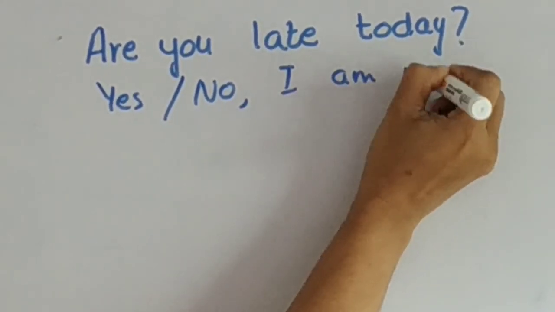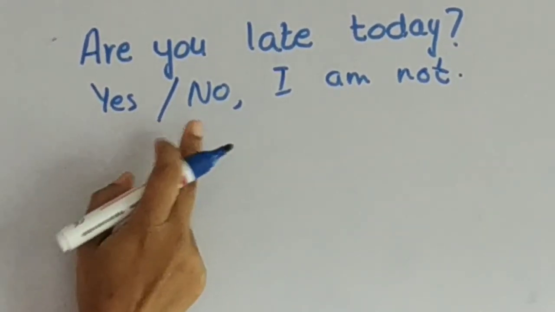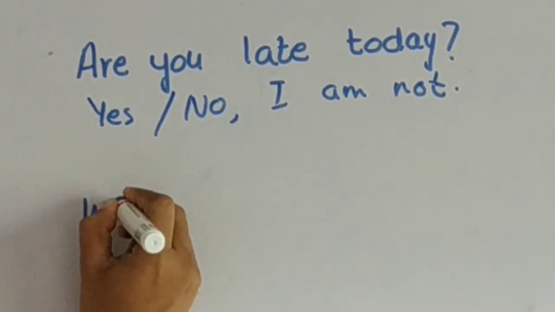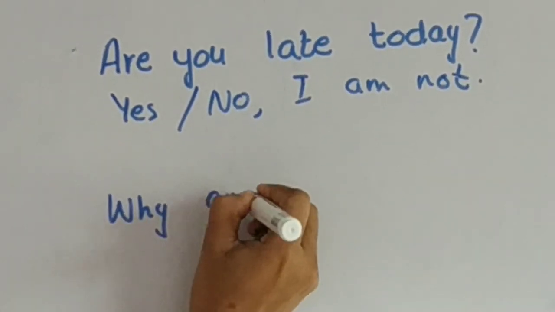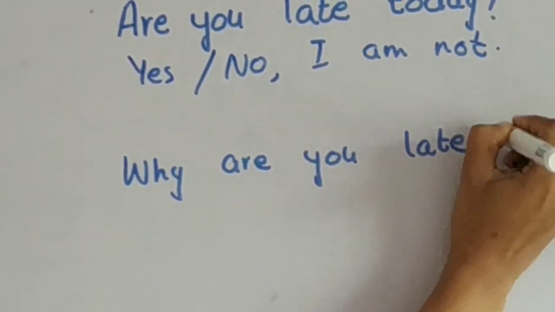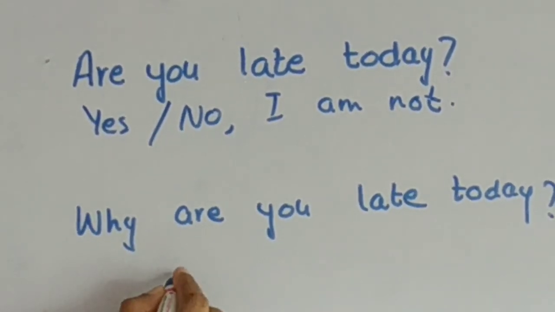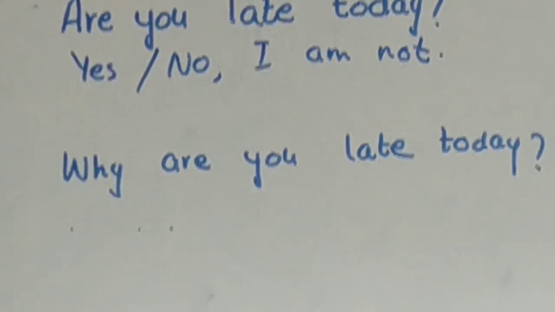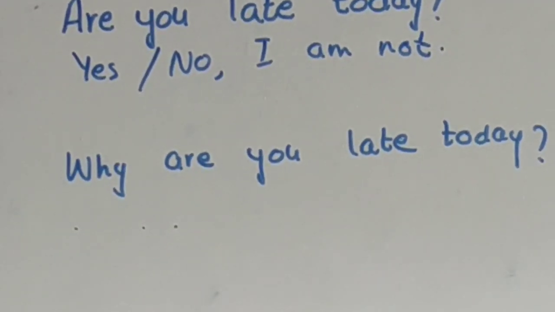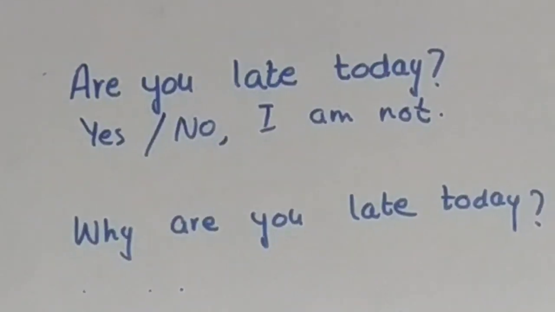You are giving me an answer either with yes or no. But if I ask you, why are you late today? What answer will you give? You have to give the reason. So your answer will not be yes or no. You have to give the detail why you are late today, because of so and so reason.